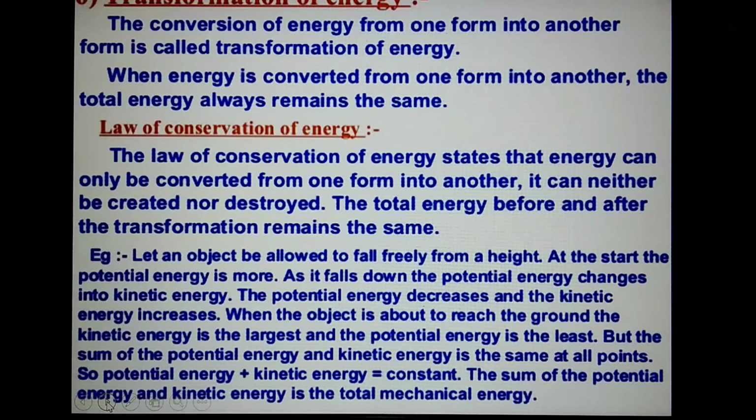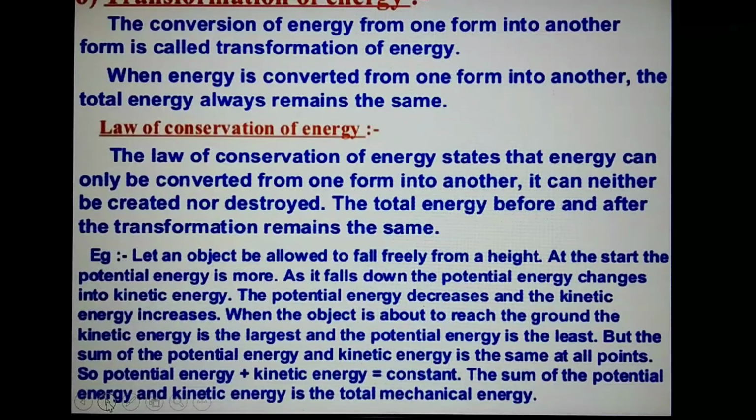That means energy can neither be created nor destroyed, which is known as the law of conservation of energy. So the law of conservation of energy states that energy can only be converted from one form to another, but it can neither be created nor destroyed. The total energy before and after the transformation remains the same.